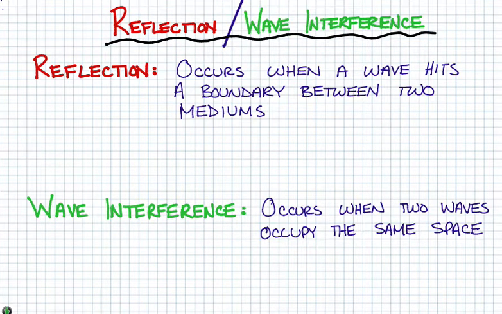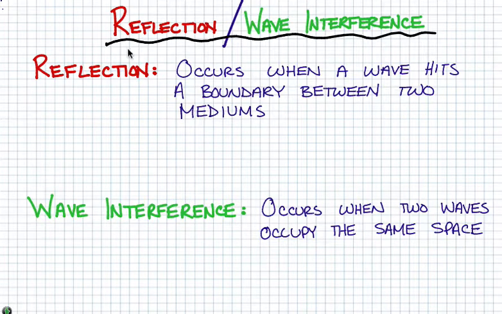One of the next things we're going to speak about with regards to waves is what's known as reflection and wave interference. And they're pretty related. They're two different phenomena, but one results from the other. So it's important first that we understand just some basic definitions. What is reflection? What is wave interference?